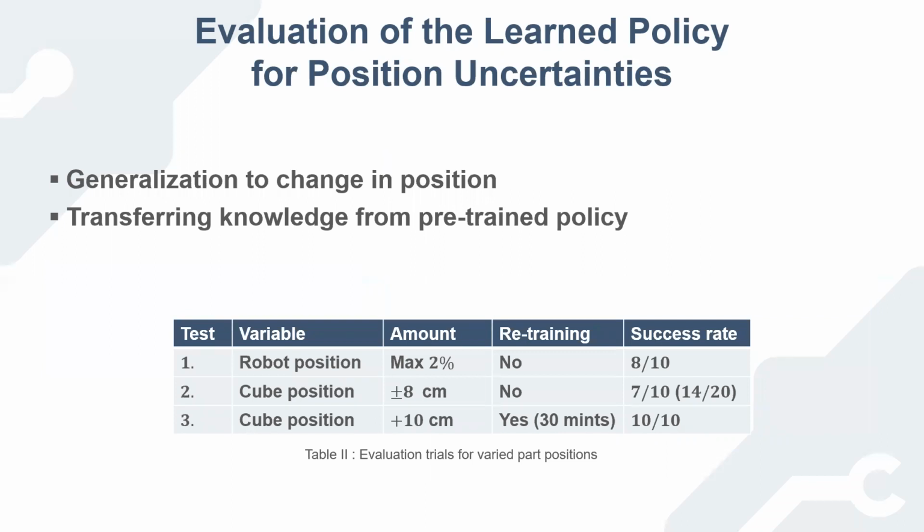Furthermore, the ability to perform the task is evaluated in the presence of position variations. In the first test, a random noise is added to the initial position of the robot at the beginning of each episode. The robot is still able to successfully complete the task in 8 out of 10 trials. In the second test, the nominal position of the part has been changed. For this specific case, 20 trials are performed, 10 for each direction. In the failed trials, the robot either grasped the cube at the edges, resulting in unstable grasp, or collided its gripper with the cube and was not able to grasp.